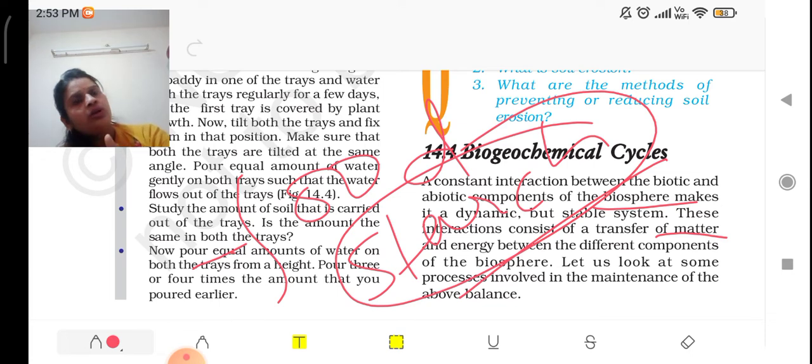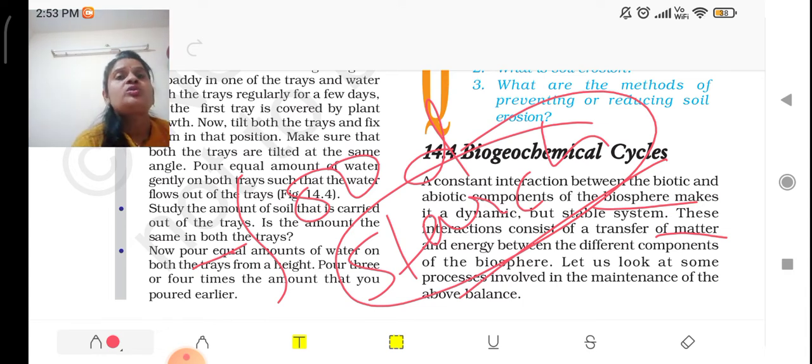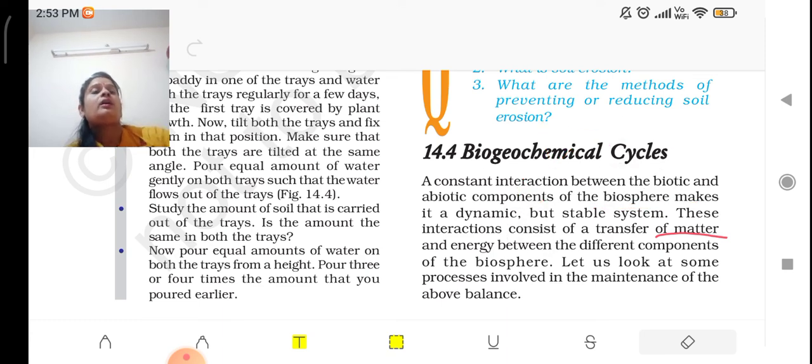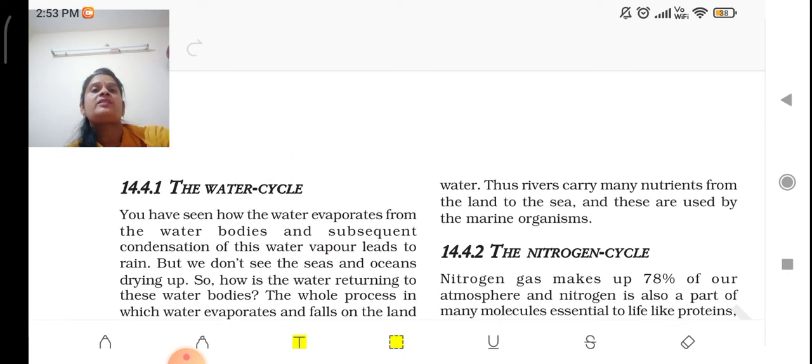So energy is also transferring from the sun to the plant, because solar energy is used by the plant for photosynthesis. From the sun to the plants, from plants to herbivores like cows and buffaloes, and that is transferred to carnivores. So energy is transferring, substances are transferring. That is why interaction is taking place between the living and non-living components, and that is why it is called the biogeochemical cycle. There are many cycles in this chapter that we are going to discuss.